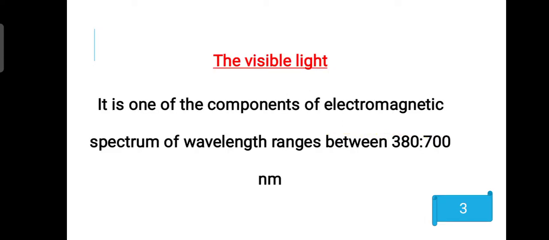So all the light that comes from the sun, we can't see it. We can see only the visible light. So what is the meaning of visible light? It's one of the components of the electromagnetic spectrum, with wavelengths ranging between 380 and 700 nanometers. It is the light that we can see.